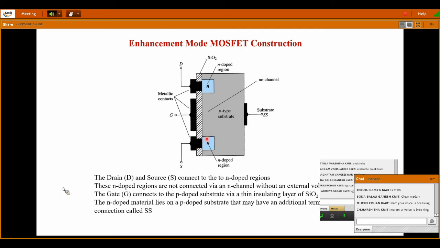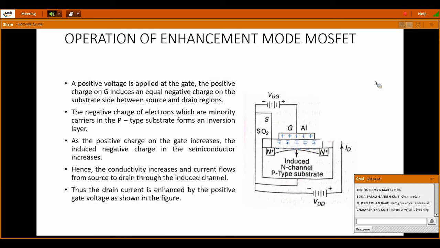You may have a question: if there is no contact, no channel, how does conduction take place? That is what we will see in the operation now. These n-doped regions are not connected via an n channel without an external voltage. The gate connects to the p-doped substrate via a thin insulating layer of SiO2, and the substrate terminal connection is called SS. Whatever we have discussed is written in terms of points.